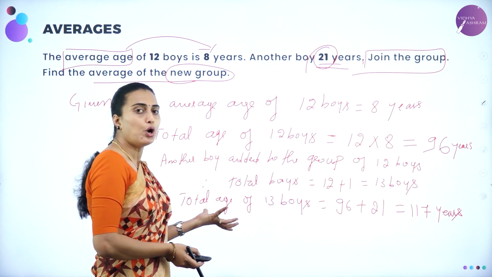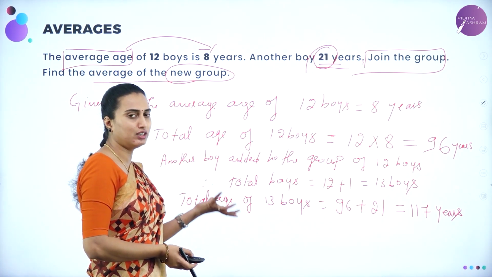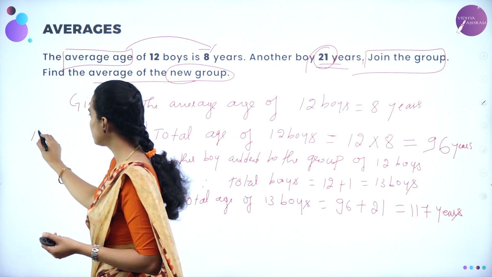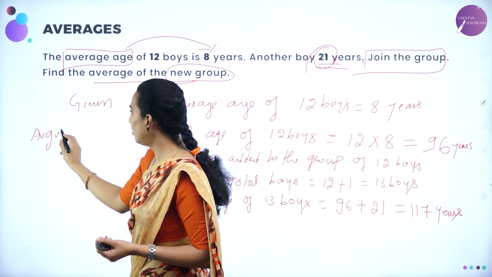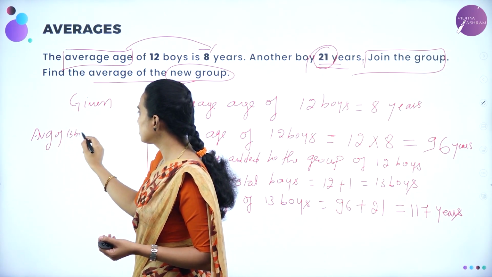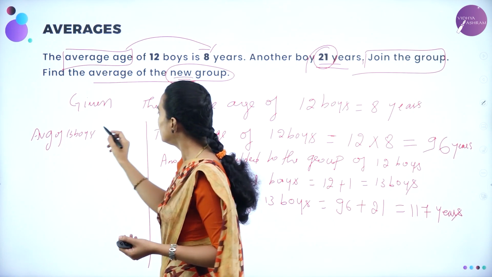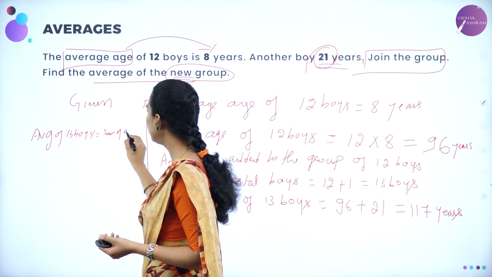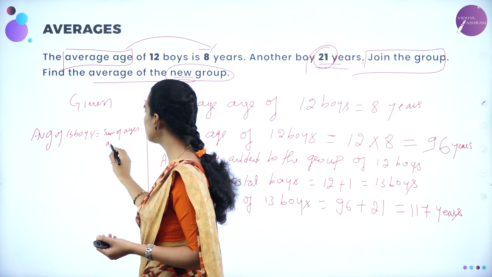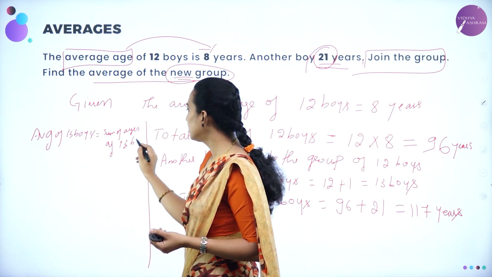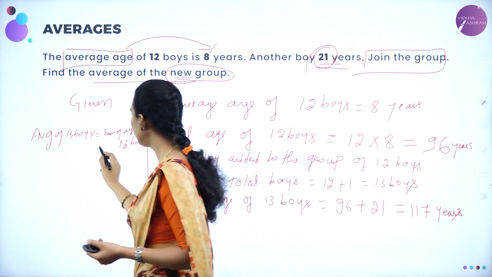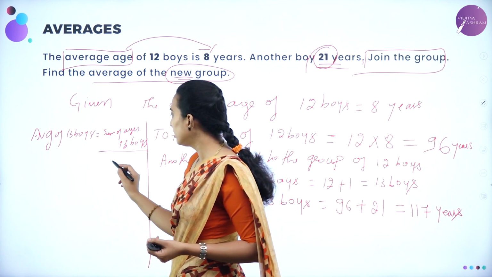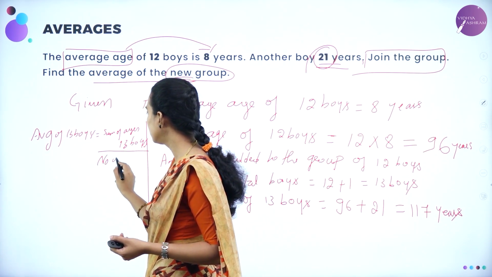The average of 13 boys, the new group they have asked, will be equal to the sum of ages of 13 boys divided by the number of boys.